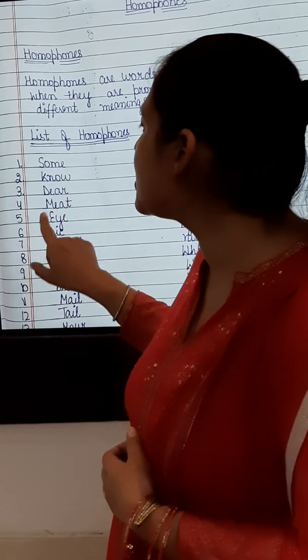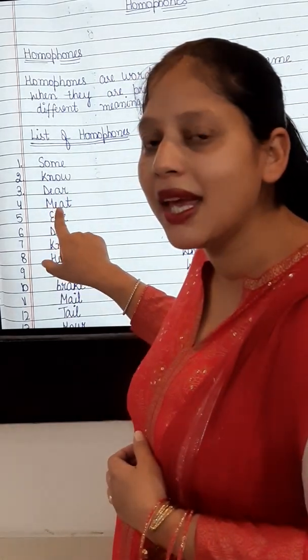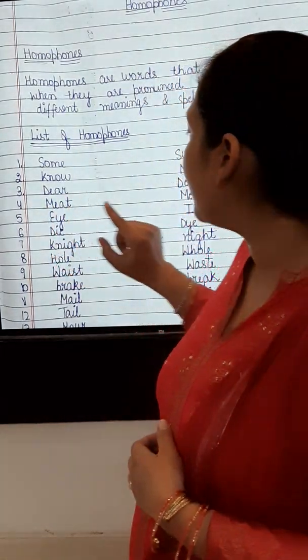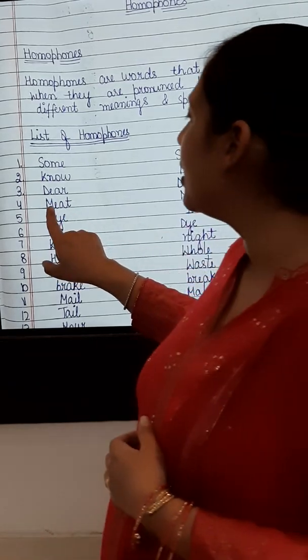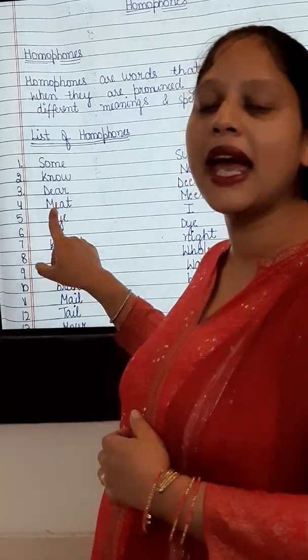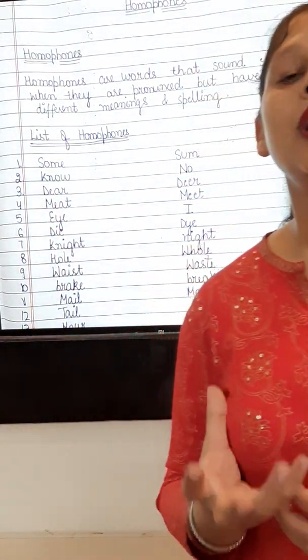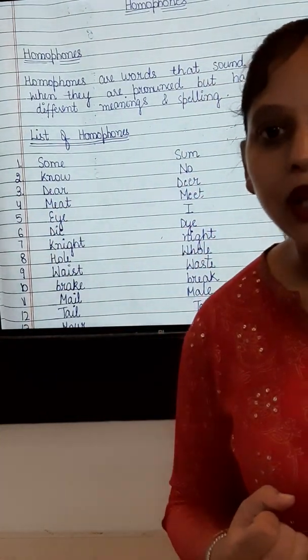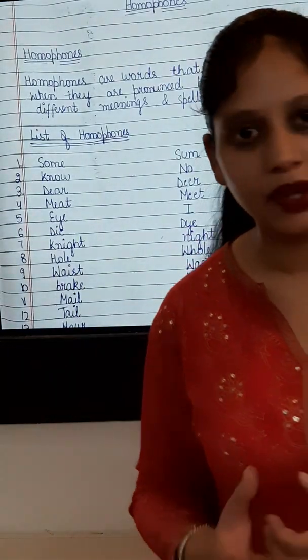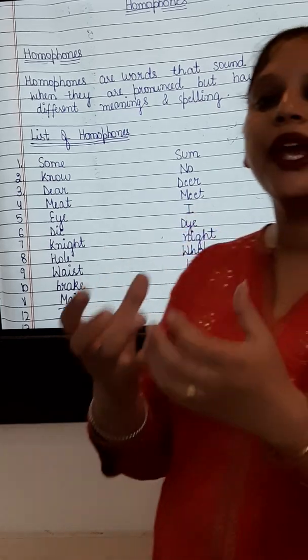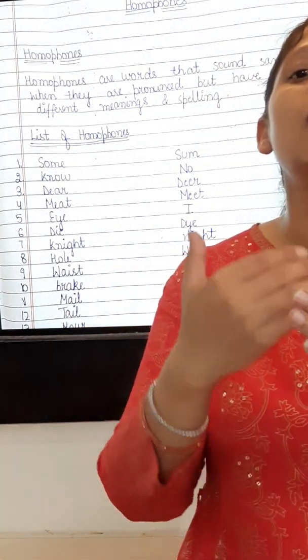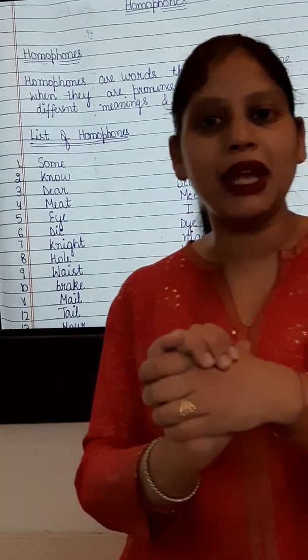Okay. Now the next is meat. That is M-E-A-T. And this is also meat. That is M-E-E-T. That is this meat. M-E-A-T. This is the flesh of the animal which is generally used as a food. Okay. And this meat means we can say it is used for two words that are coming in contact, that are coming in touch.